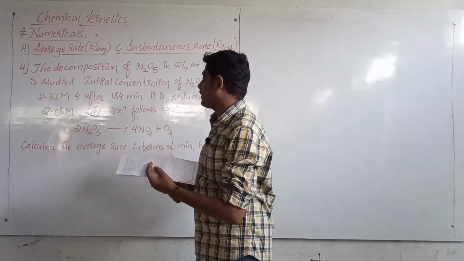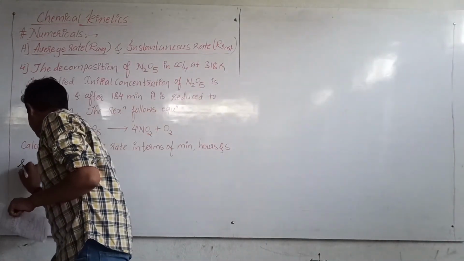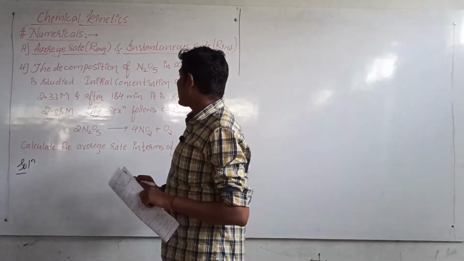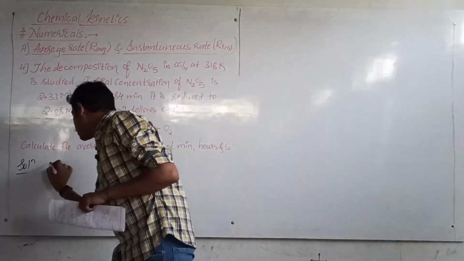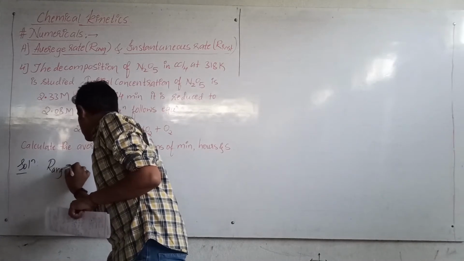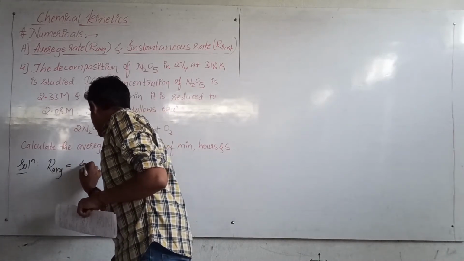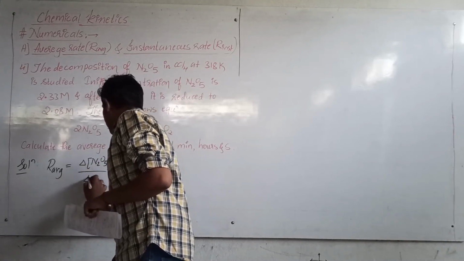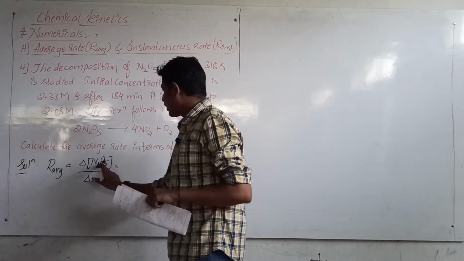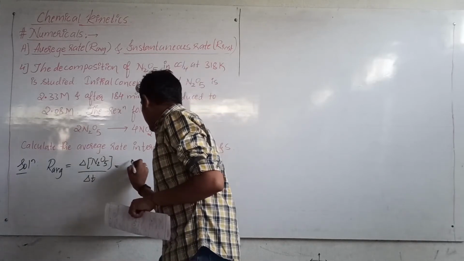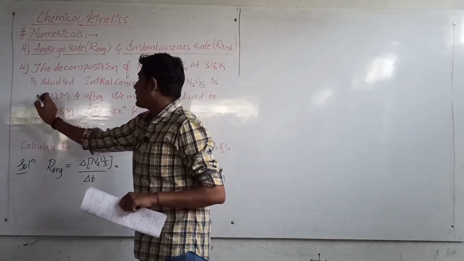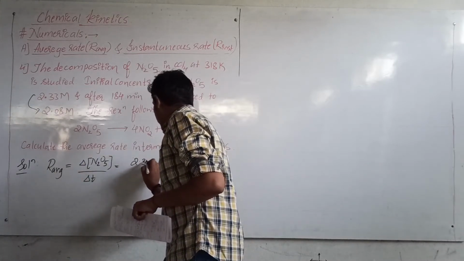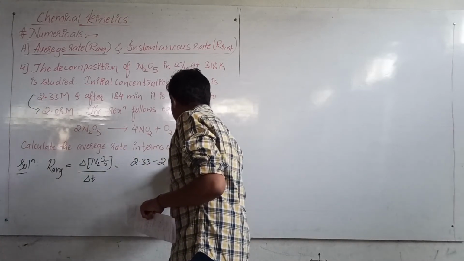Okay, how do we solve this then? First thing, how do we express the average rate? We know that R average is equal to the change in the concentration of nitrogen pentoxide divided by the time. Change in the concentration means it has changed from this one to this, so it will become 2.33 minus 2.08.